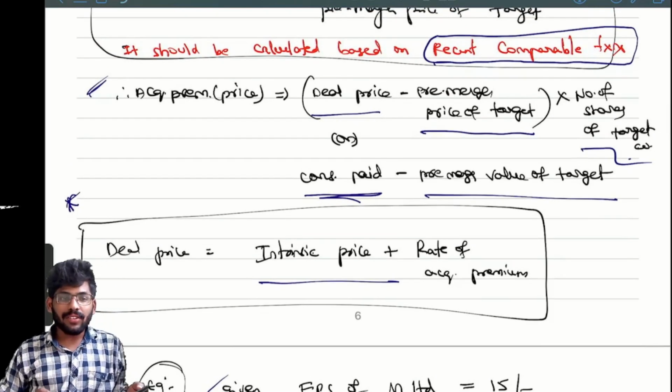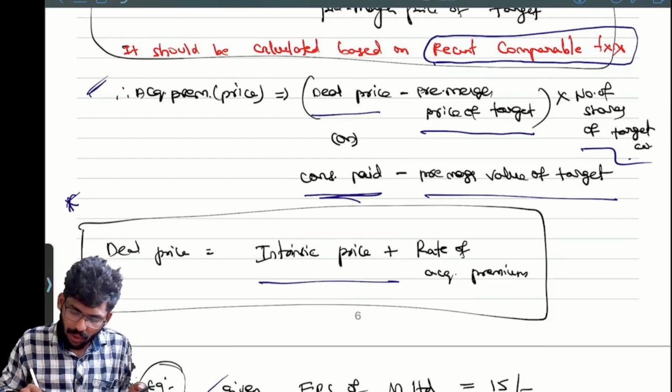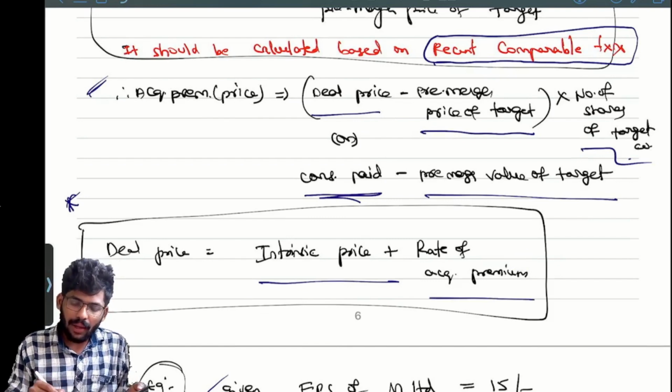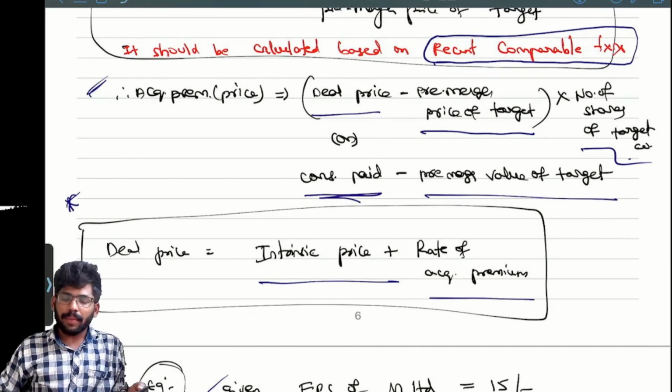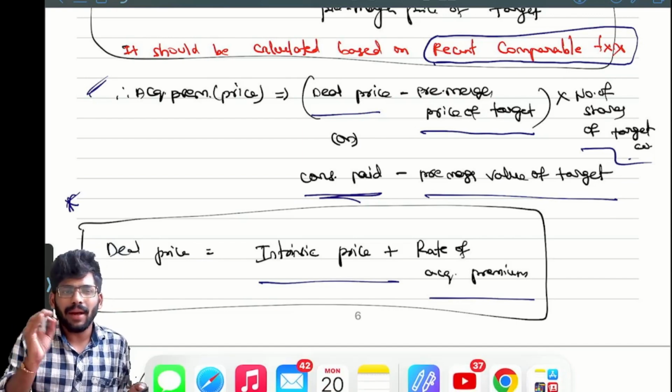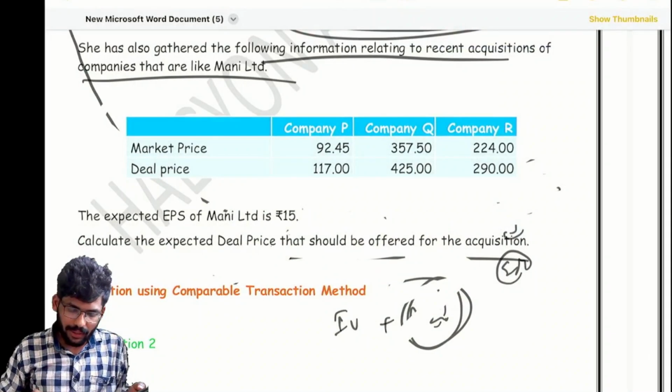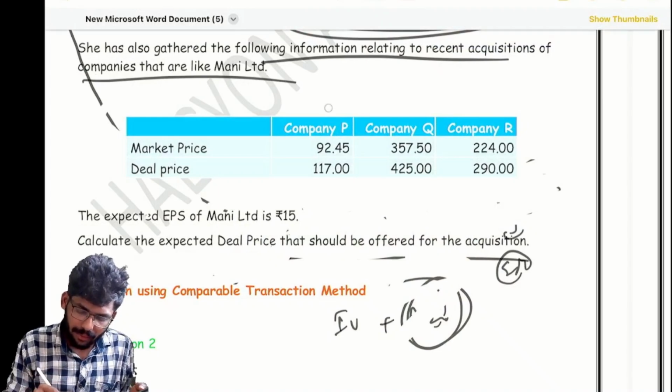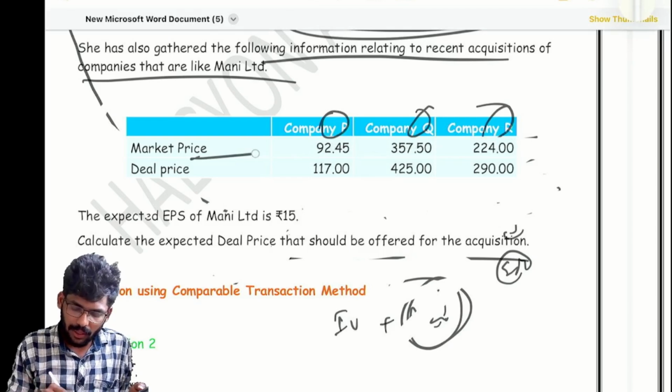Next, what is the acquisition premium formula actually? Simply deal price minus pre-merger price of a target company, the market price. If you see the question, we have different companies P, Q and R. These three have market prices, correct or not?